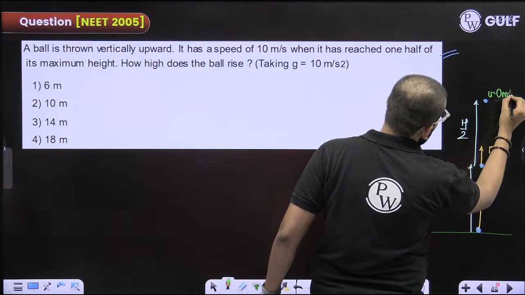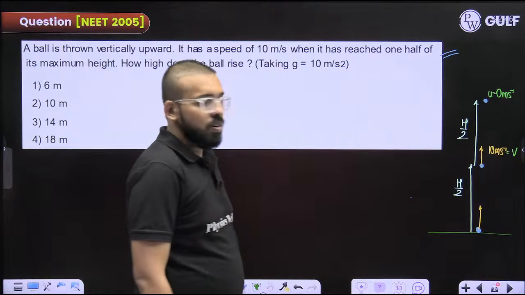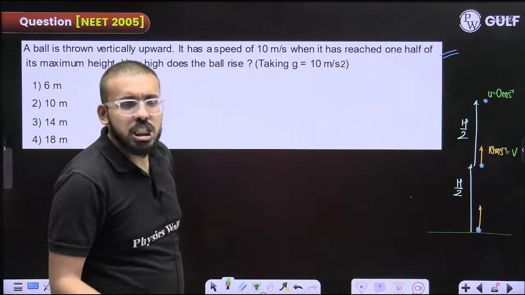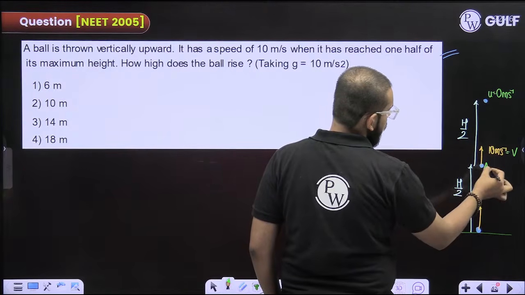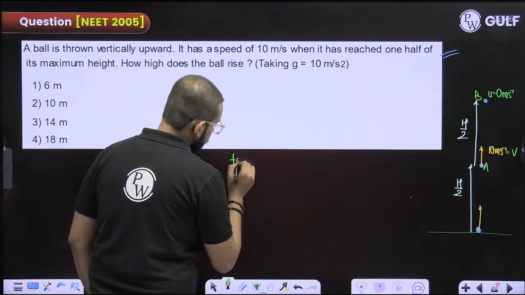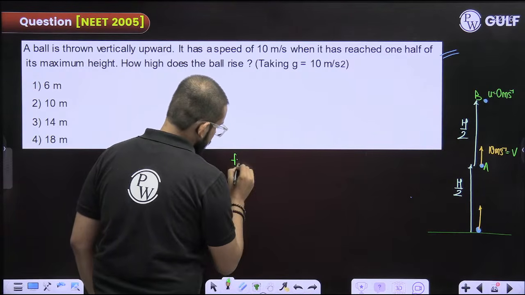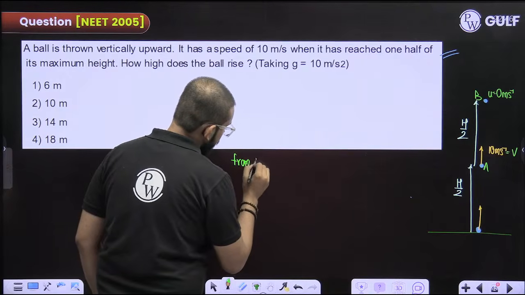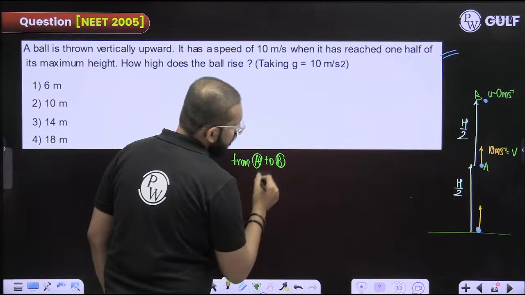Now you just study the motion from this point. Let us suppose this point is A and this point is B. From A to B.